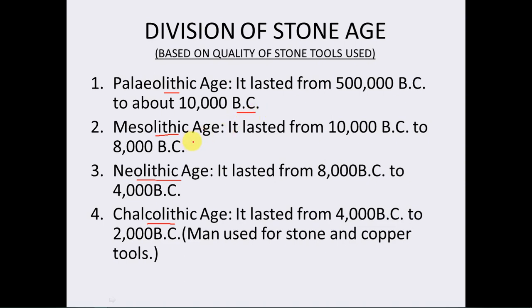Then Mesolithic Age. It lasted from 10,000 BC to 8,000 BC. Then Neolithic Age. It lasted from 8,000 BC to 4,000 BC. And after that, Chalcolithic Age. It lasted from 4,000 BC to 2000 BC. In Chalcolithic Age, man used stone and copper for tools. Right? For making tools, they used stone and copper. Okay?